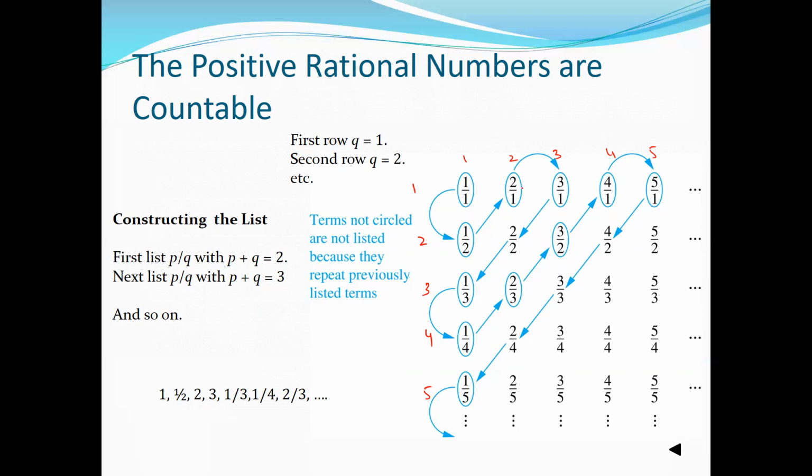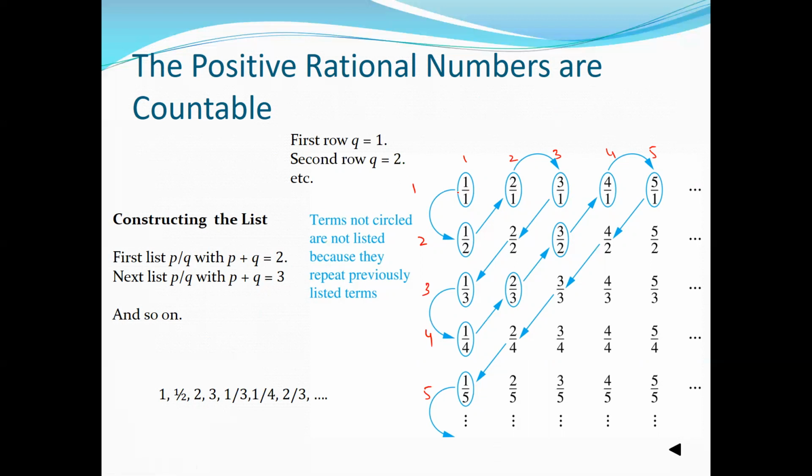That's why this is 2 over 1, 2 divided by 1. Column number divided by the row number. So here at this point you can see 2 by 3. 2 by 3 is the second column divided by the third row, right? 2 divided by 3. So we can list all, and this goes on, for example, 1 by 1, 2 by 1, 3 by 1, 4 by 1, 5 by 1, and it goes on up to infinity. Similarly, it goes up to infinity row-wise, right? So we can list all possible rational numbers.